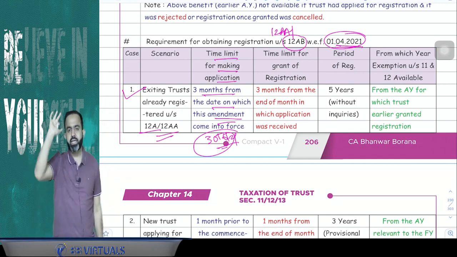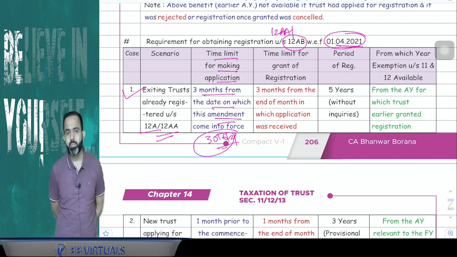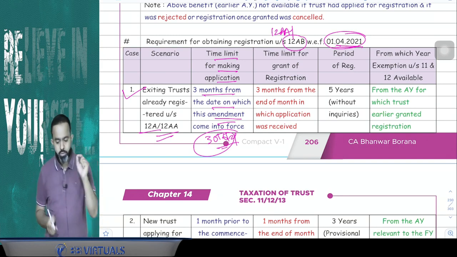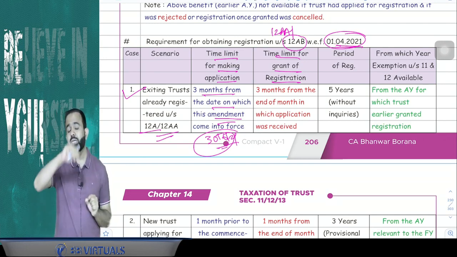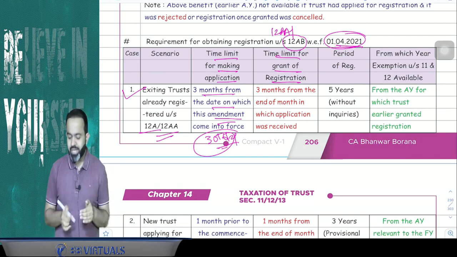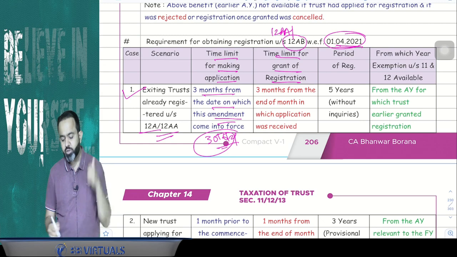So existing trust has to make the application for transition under 12AB within 3 months from the date on which this amendment came into force. Now the time limit to grant the registration: the commissioner will grant the registration within 3 months from the end of the month in which the application was received by the commissioner.